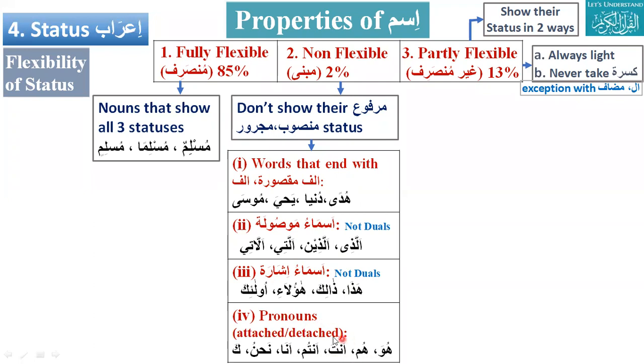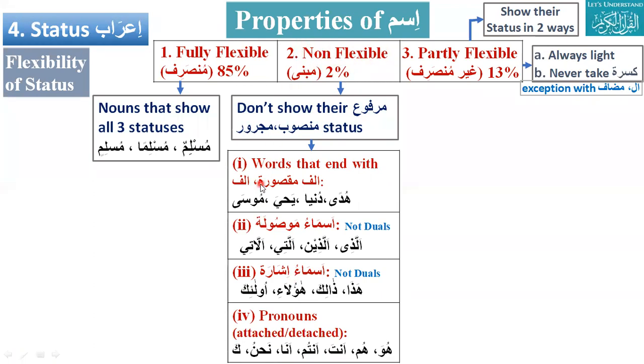Huwa, hum. What is the majroor form of anta? Ya Ibrahim. Anta. What we are discussing is non-flexible, so they don't show the change. Okay, now Ibrahim again, a question from you. Ana. What is marfu? Ana. What is mansub? Ana. What is majroor? Ana. Why? Because it stays the same, because it's not flexible.